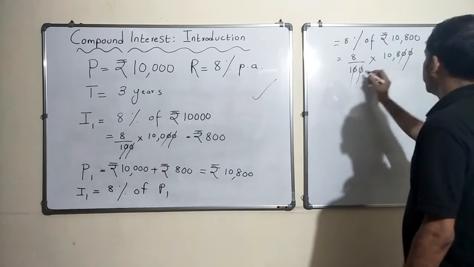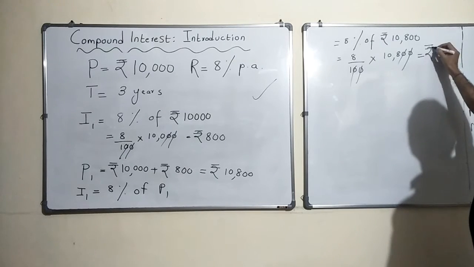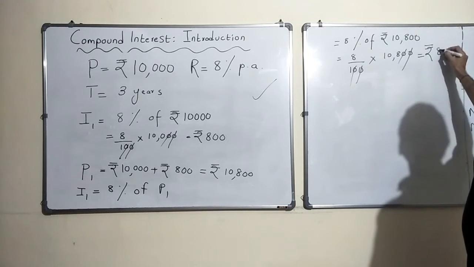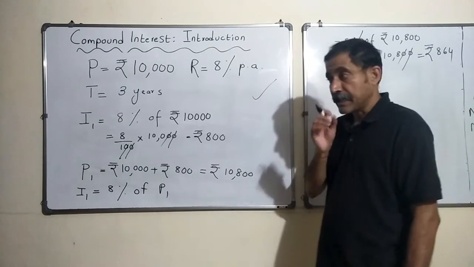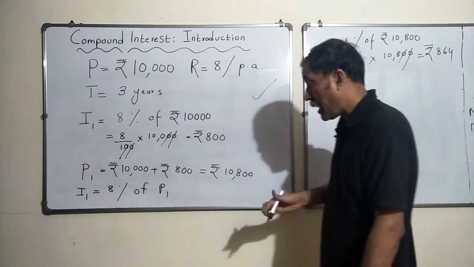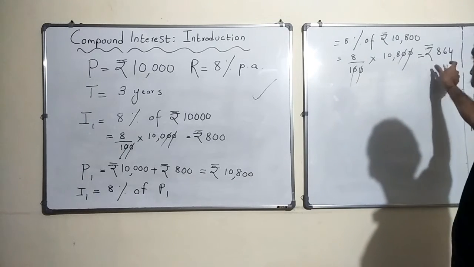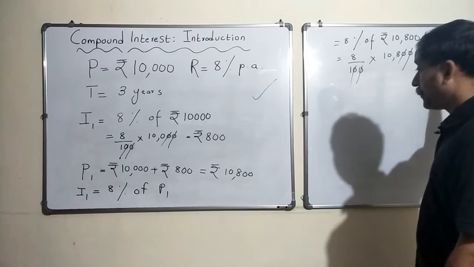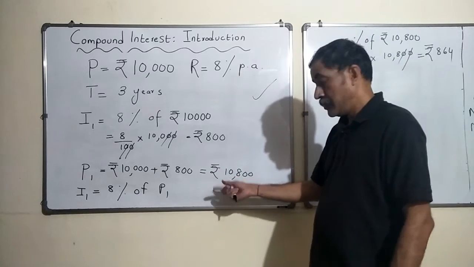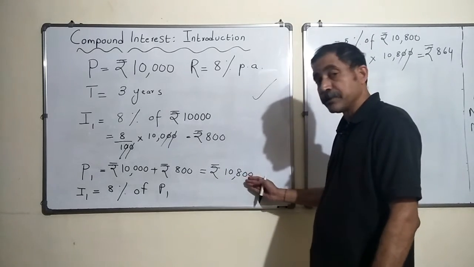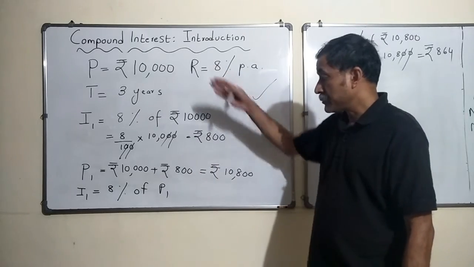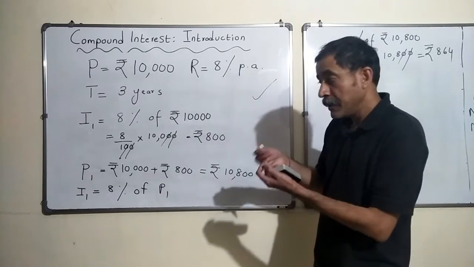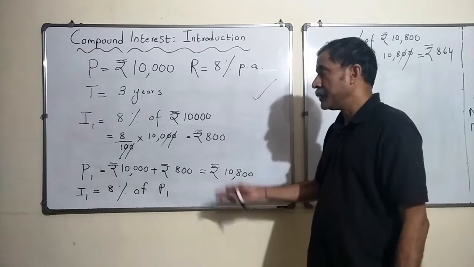So this is rupees 864. So at the end of the second year, you would have earned an interest of 864 on a principal of 10,800. Your principal has increased from 10,000 to 10,800 because your interest got included into the principal.